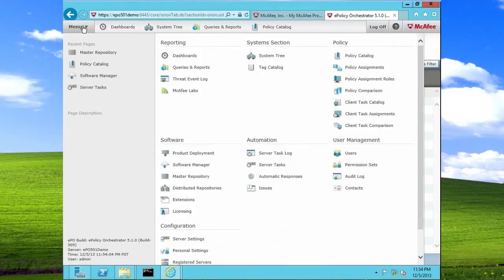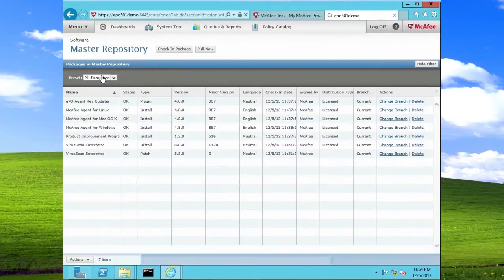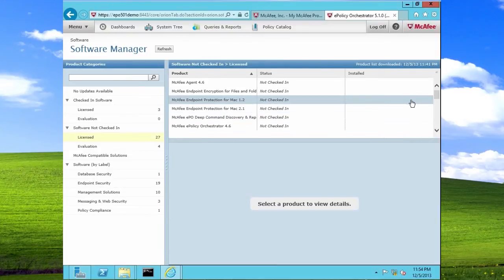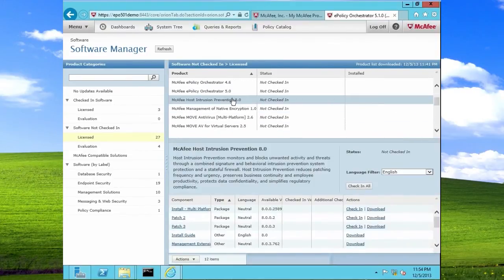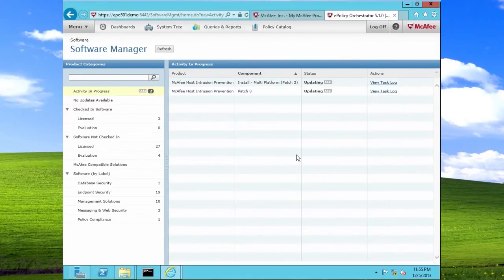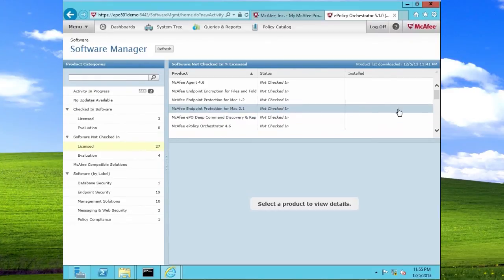If you need more software, just go back to the Software Manager, go to License, and download the software that you require. In this case, I will select McAfee HIPS. You might notice that when we choose McAfee HIPS, the packages that are downloaded to the server are the install package and the Patch 3 package, but the management extension has not been selected. For HIPS, we have to download and install the management extension separately.